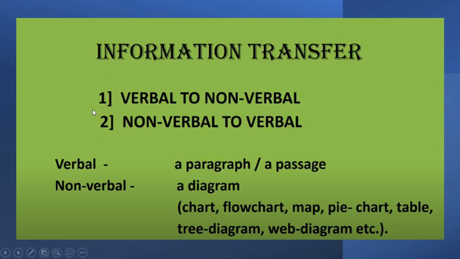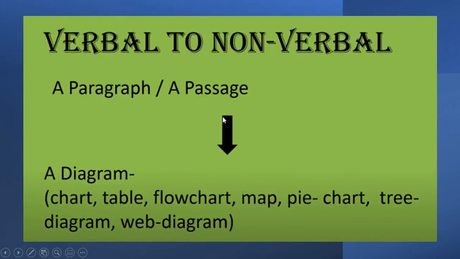So students, let us see the first type, that is transferring information from verbal to non-verbal. Now, as I said earlier, verbal means where the information is given in a paragraph or passage form.